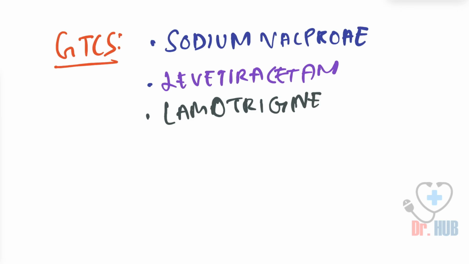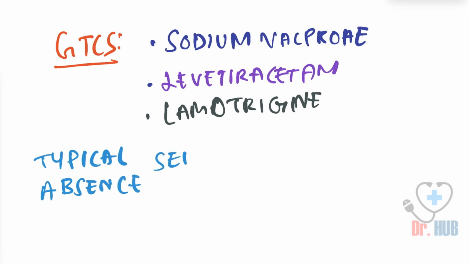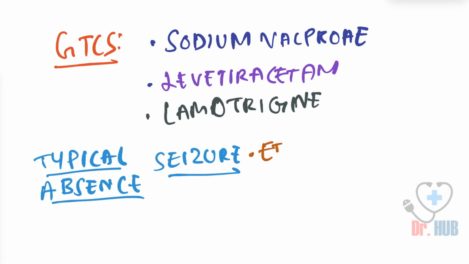So after this, we are going to look at the typical absence seizures. So in terms of the typical absence seizures, what do we have? Here there is ethosuximide.